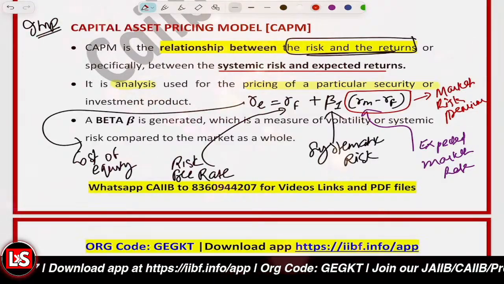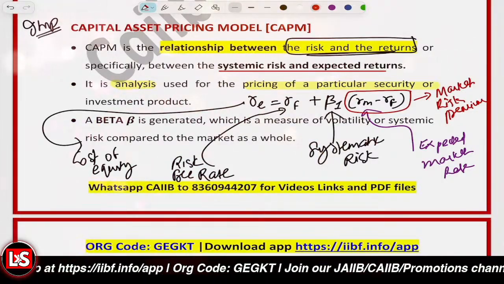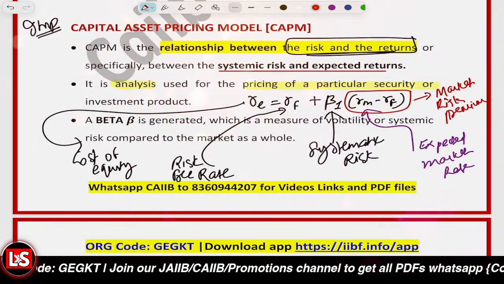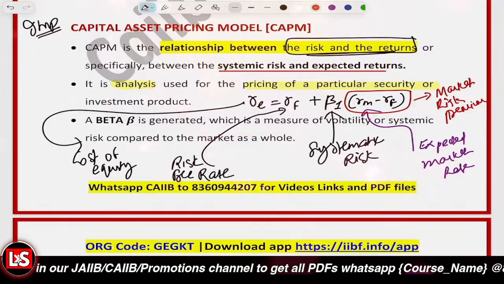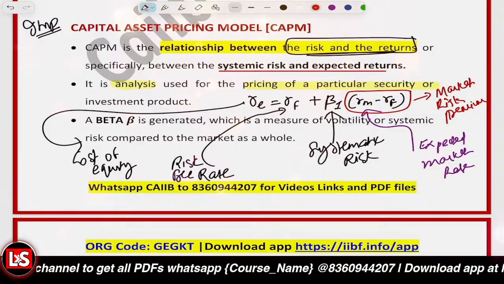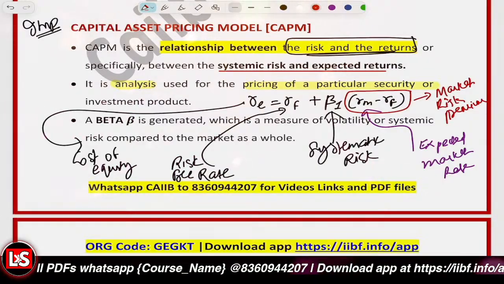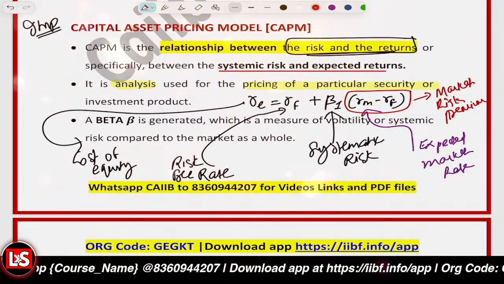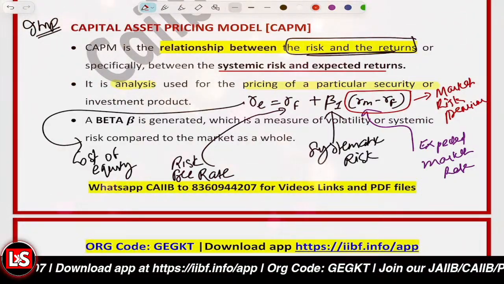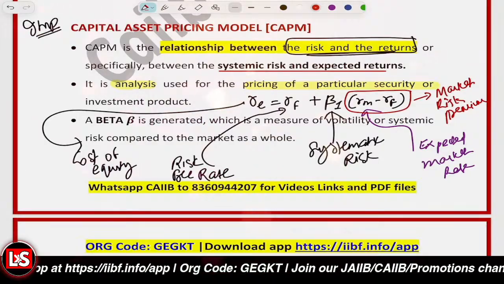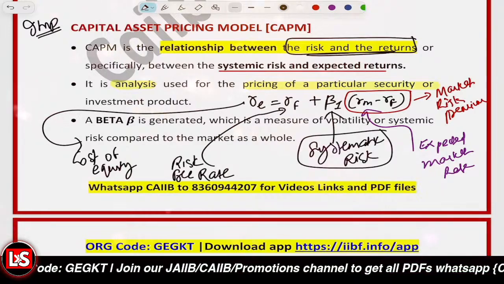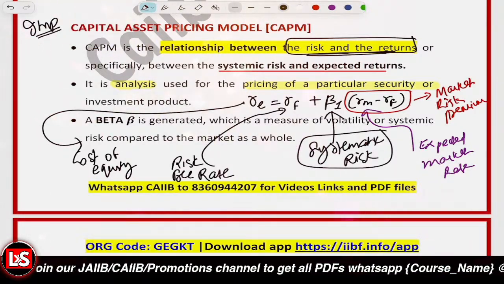So the risk-free rate is basically the return on risk-free securities. Let's say you're getting some return on government treasury bills. Those are risk-free, right? So whatever return you're getting over that is RF. And the market risk premium, RM minus RF, is basically the extra return because we are taking some risk. Over the risk-free return, that's the premium we are getting. And beta is basically the volatility of the stock, when we compare our stock movement to the index movement.